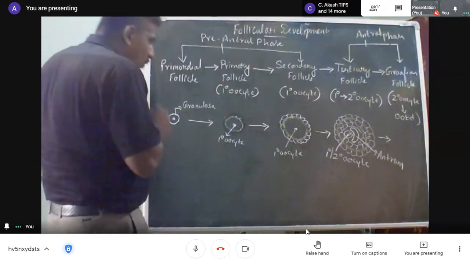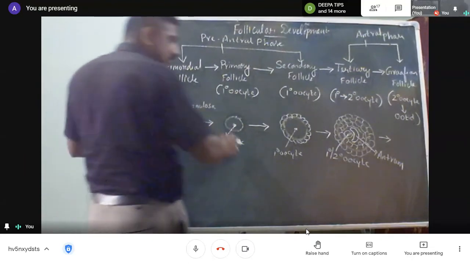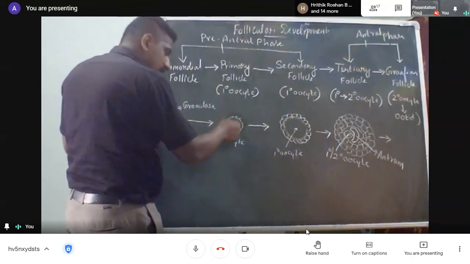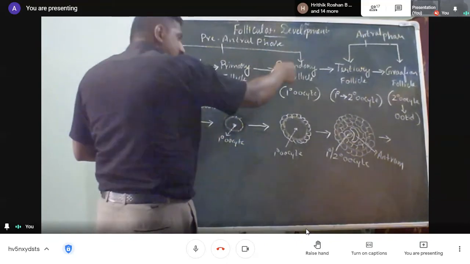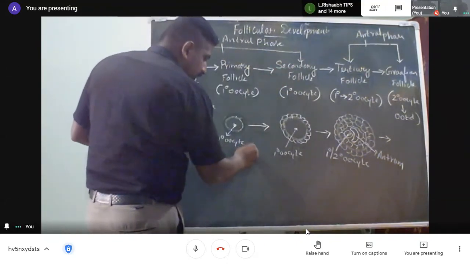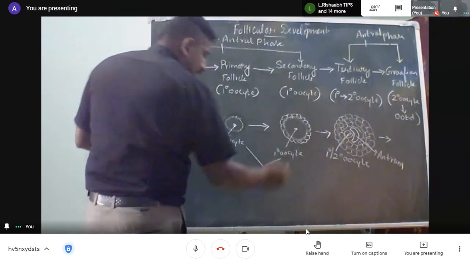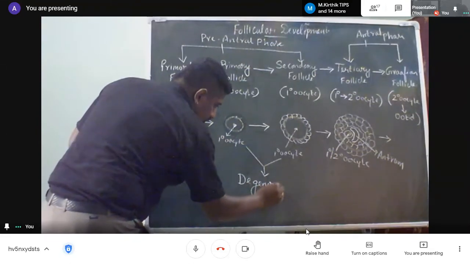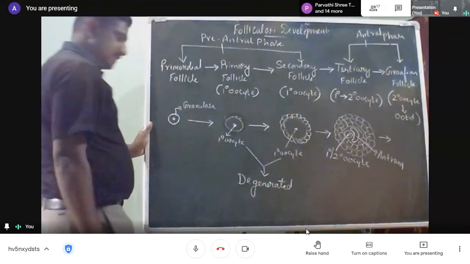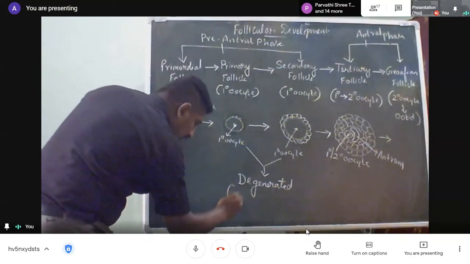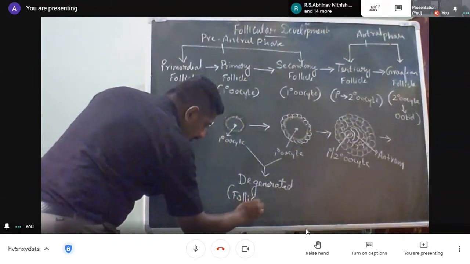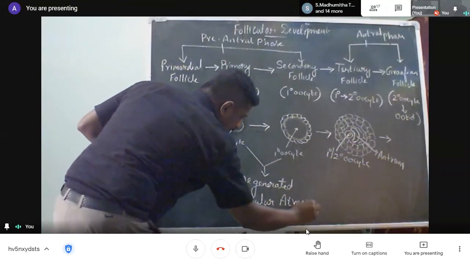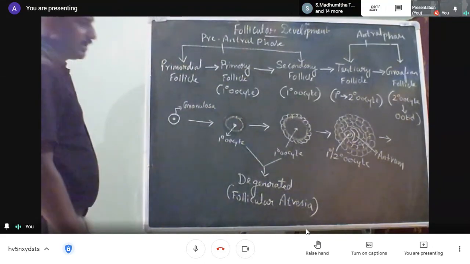Now the question is, what will occur? Why are most of the primary oocytes not transformed to a secondary oocyte? The primary follicle enclosing the primary oocyte and the secondary follicle enclosing the primary oocyte, both of them will get degenerated. This condition is called follicular atresia.